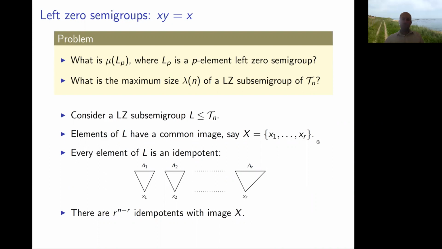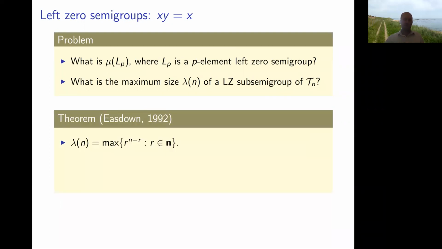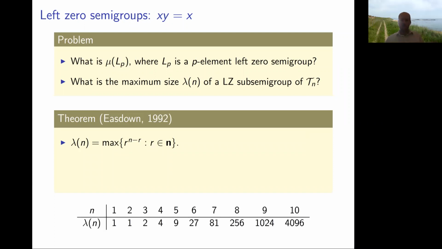So if we maximize this value over all possible r's, we get the maximum size of a left zero semigroup. That's stated in this result of Easdown. You can calculate those numbers pretty easily, either by hand or with a computer. And then, as I said, if you want to work out, for example, the minimum degree of a 1,000 element left zero semigroup, you just look at the numbers on this bottom row and you see that T8, the biggest left zero semigroup, has size 256, but T9 has a left zero semigroup of size 1024. So L1000 embeds into T9, but not T8, and therefore its minimum degree is 9.